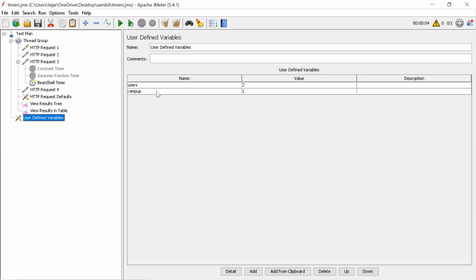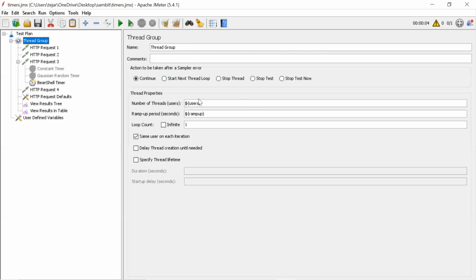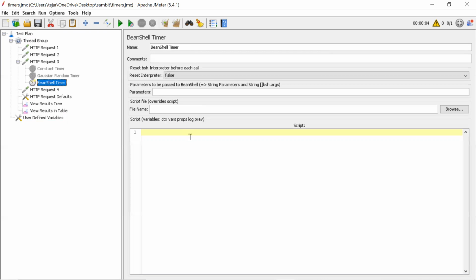Whenever you use the user and ramp-up variables, it will update here. But your delay should also be based on this. If you are giving a higher number of users, you want a higher delay; if fewer users, less delay. So first, whatever you want to write in this script, you have to get the values here. How will we get the values? We'll use vars.get. Let me define it as int var. Not sure whether we get an error or not. Let's check.